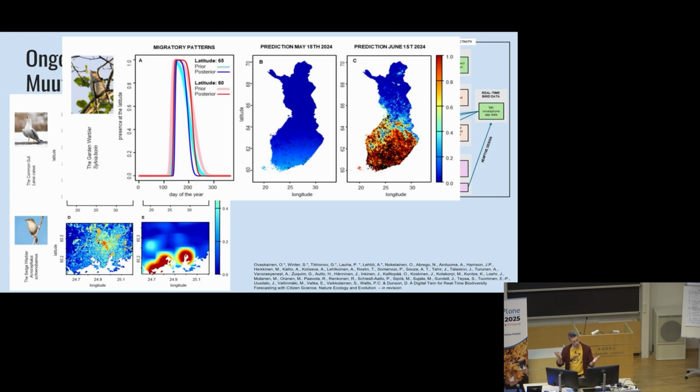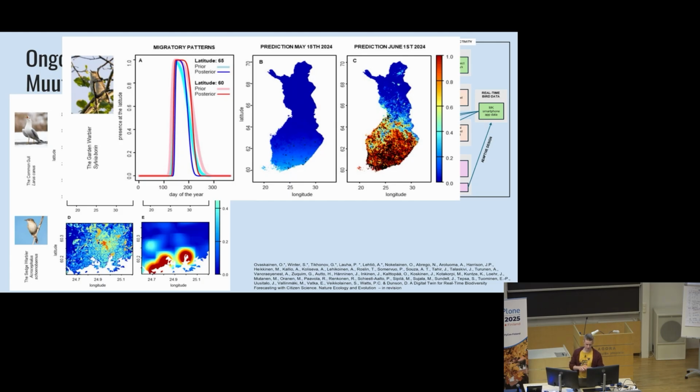But now when we use again this real-time data, we get really accurate predictions for when the birds are coming. So for example, here we see that in the middle of May, this garden warbler has not yet really arrived. On the map there are a couple of these black dots that show the places where people have recorded this bird.